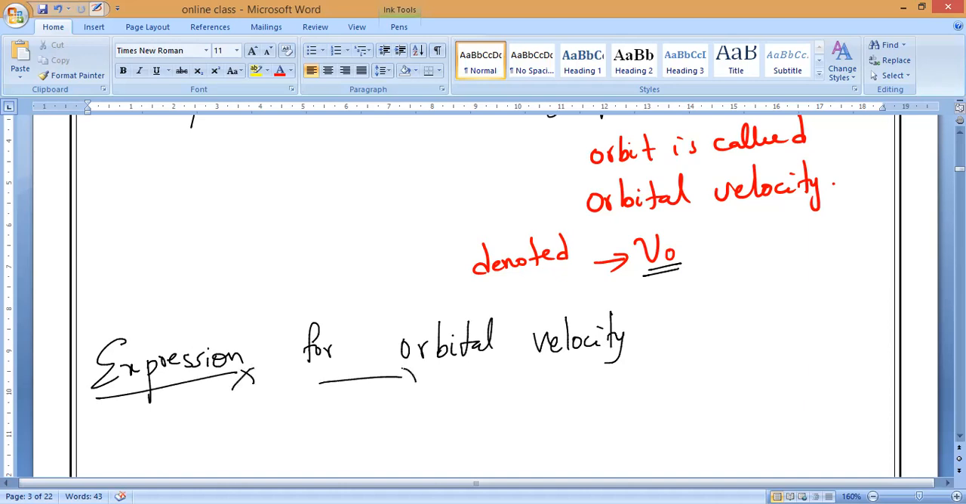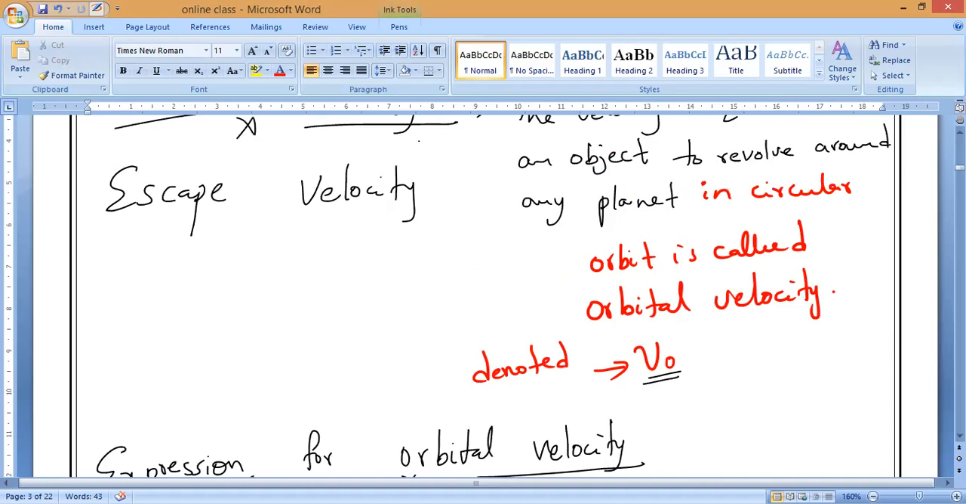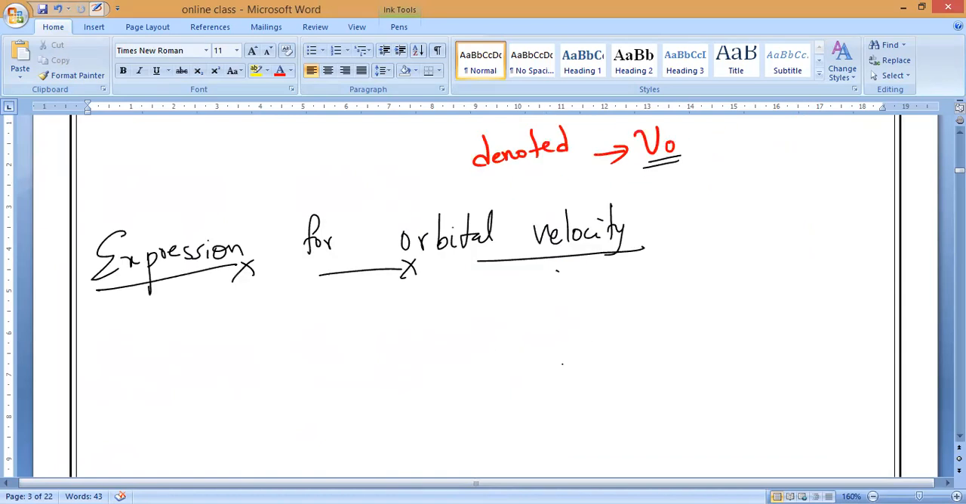What is the use of this? To launch the satellite. While you are launching a satellite around any planet, we must know the orbital velocity of that planet. If not, what will happen? Either the satellite will fall onto the surface of the planet, or it will go away from the orbit and escape into space.